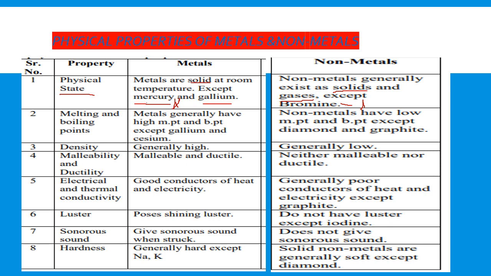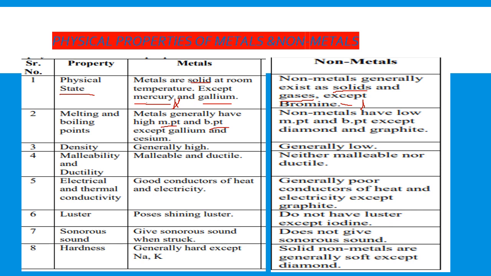Now second physical property, that is melting point and boiling point. Children, metals generally have high melting point and boiling point, whereas non-metals they have low melting point and boiling point.